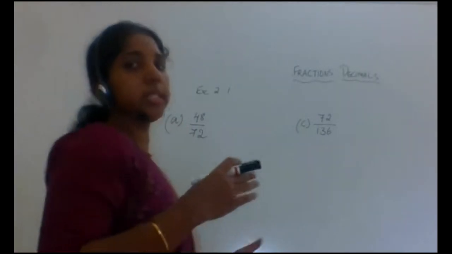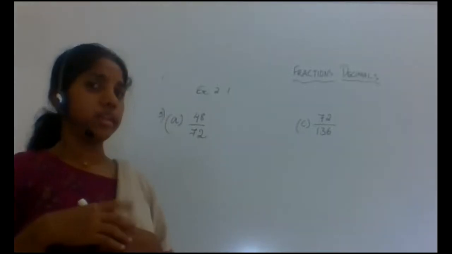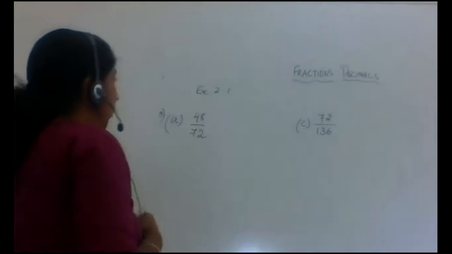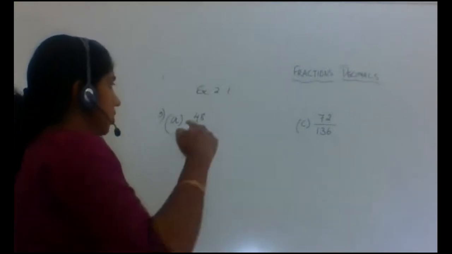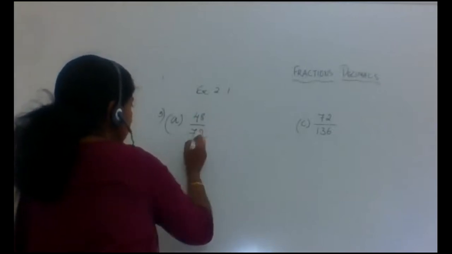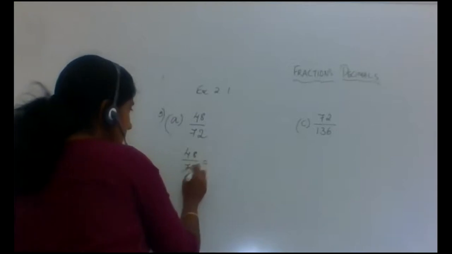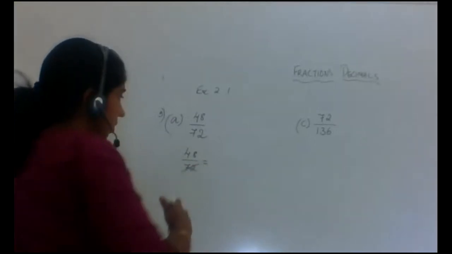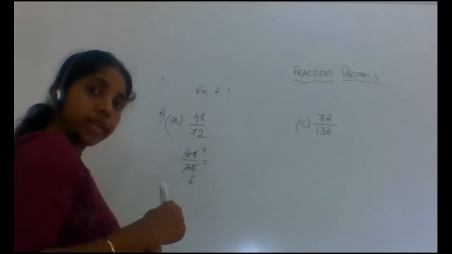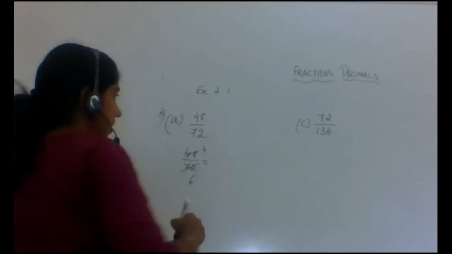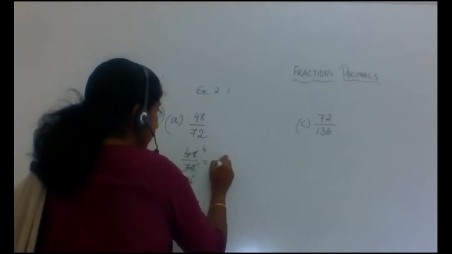Just know the table till 15. So just think about a table where it goes directly. Yes, 12 is the table. 12 4s are 48, 12 6s are 72. So 48 by 72 will be equal to how much, in its simplest form? 12 6s are 72, 12 4s are 48. I am done with the 12 table. So the answer is 4 by 6.